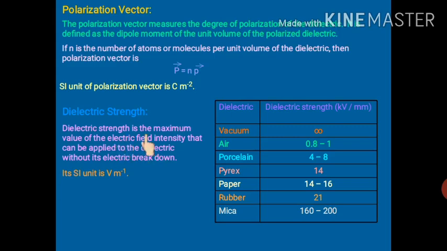Volt per meter means what? Actually, it is what is written over here. Dielectric strength is the maximum value of the electric field intensity. It is electric field intensity only, and we know the SI unit of electric field intensity is volt per meter. So that's why it will also have the same unit. Its practical unit is kilovolt per millimeter.